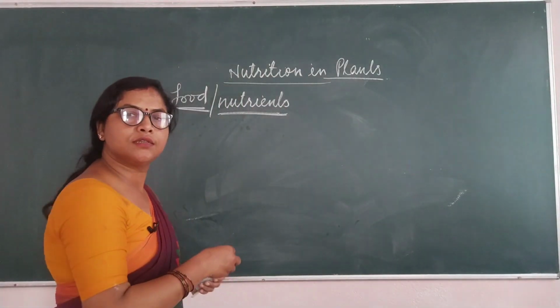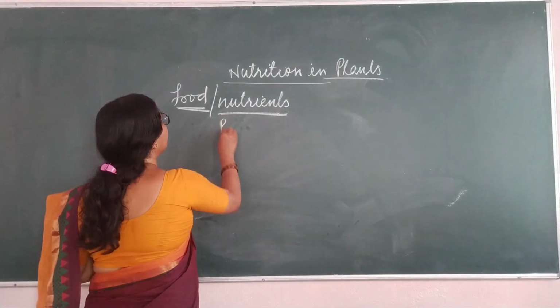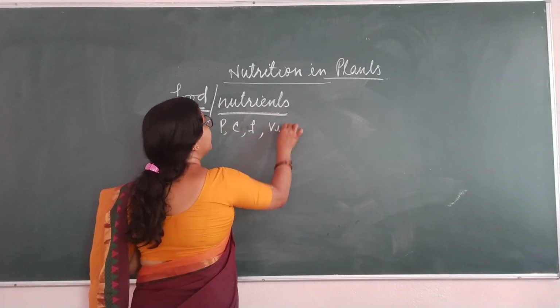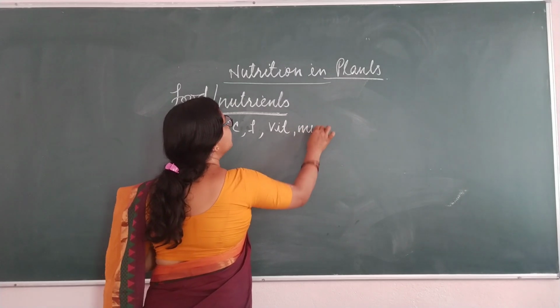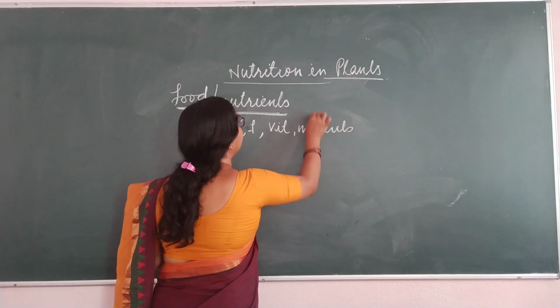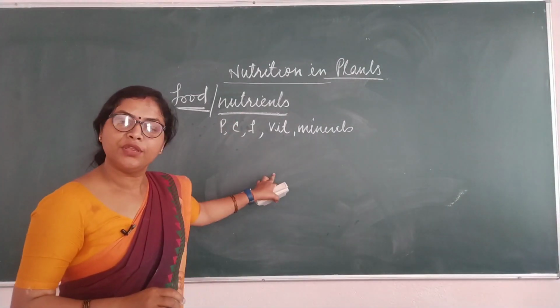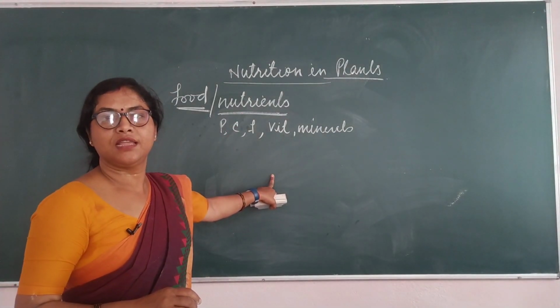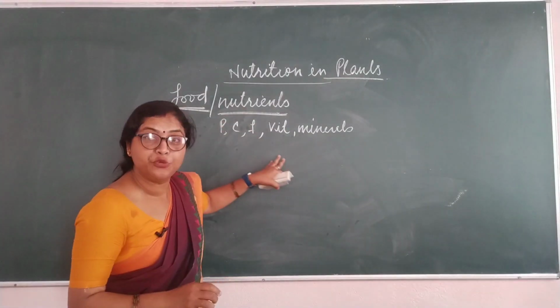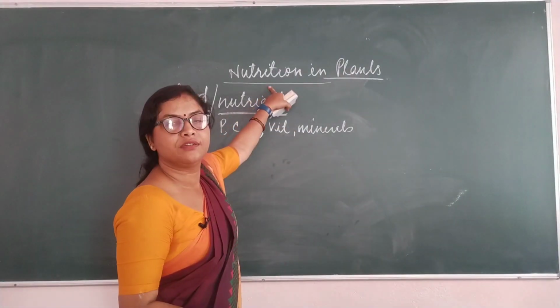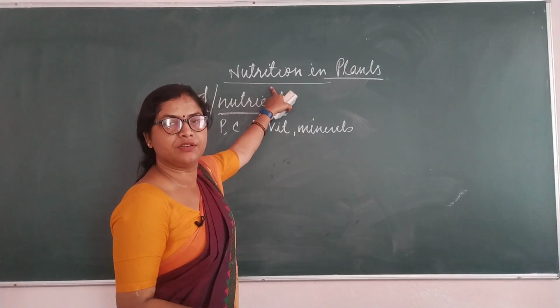What are these nutrients? They are protein, carbohydrate, fat, vitamins and minerals. So these we get from nutrients, and when we take these nutrients, we get nutrition.